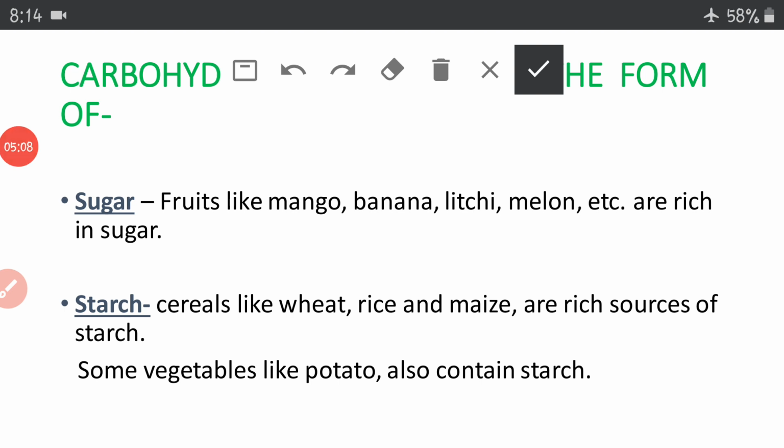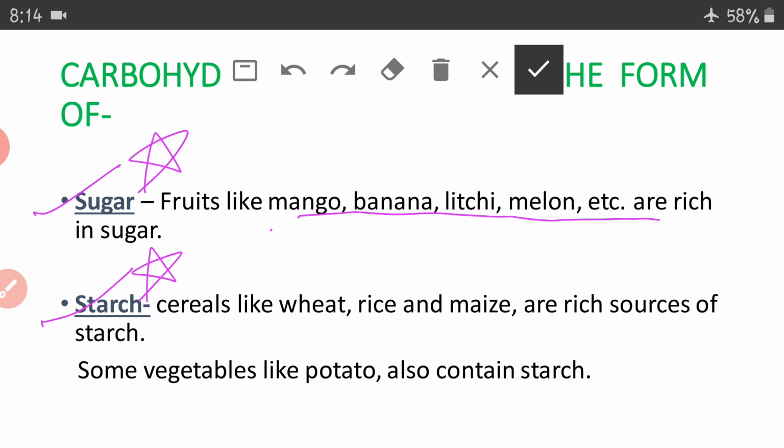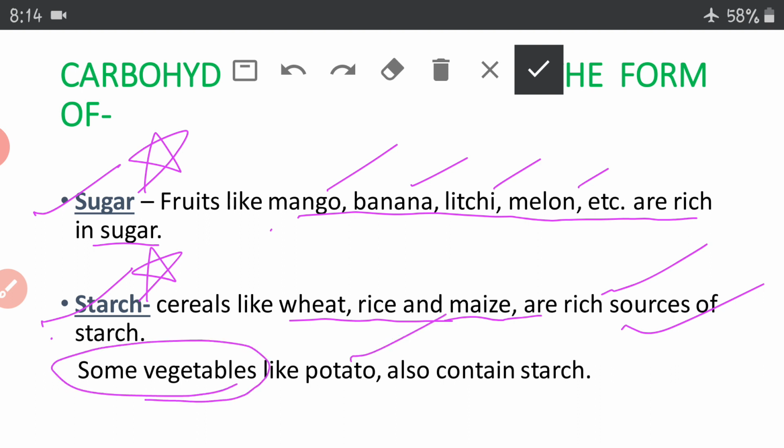Carbohydrates are present in two main forms in our body: sugar and starch. Sugar we can get from various kinds of fruits, right? So as mango, banana, lychee, melon, etc. And starch is mainly present in cereals like wheat, rice, maize, etc. They are a very rich source of starch. But also some vegetables like potato can be there, but mainly the potato contains starch.